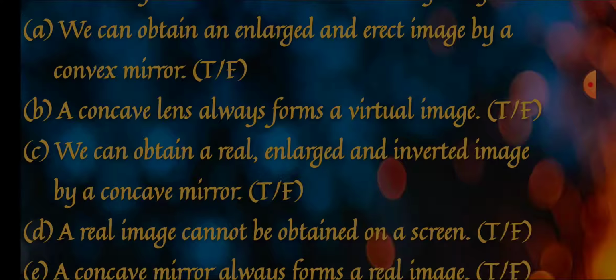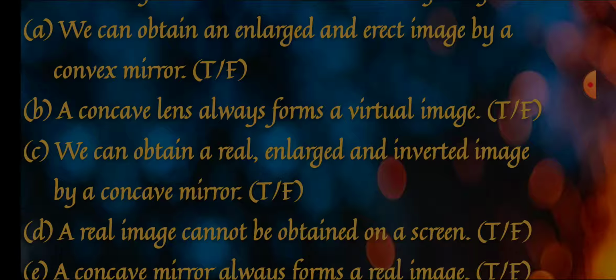We can obtain an enlarged and erect image by a convex mirror. Let's remind what we learned in convex mirror. A convex mirror, having an outward reflecting side, will always give you a smaller image, always virtual and always erect. Such points were there.